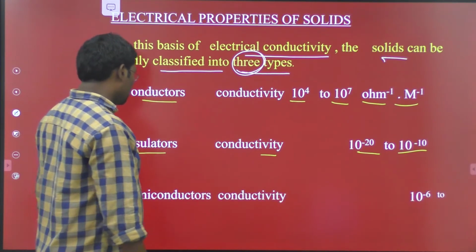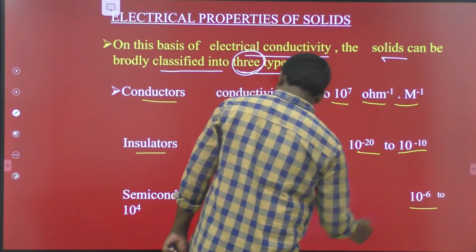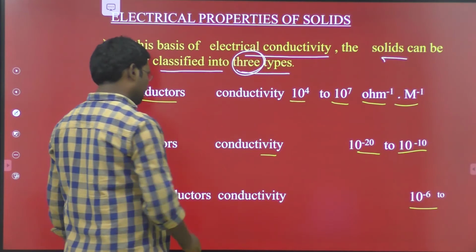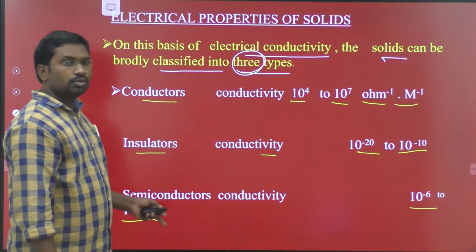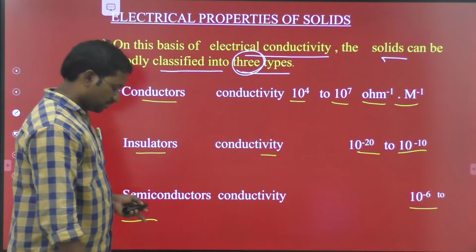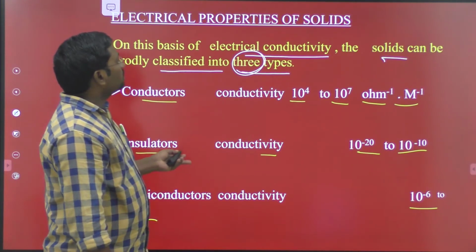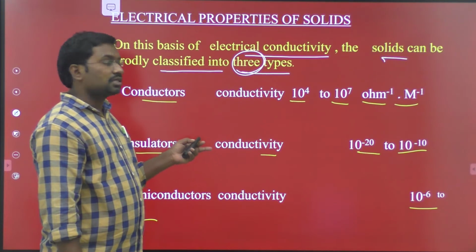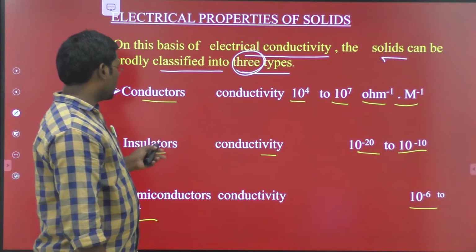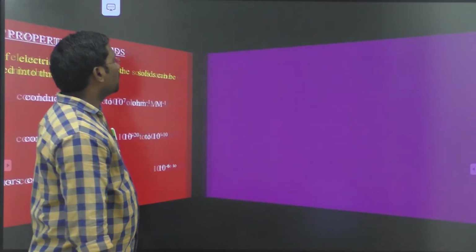And the final one is semiconductors. Their conductivity range is 10 power minus 6 to 10 to the power 4. That solid substance is called a semiconductor. So based on electrical conductivity, substances can be classified into 3 categories: conductors, insulators and semiconductors.